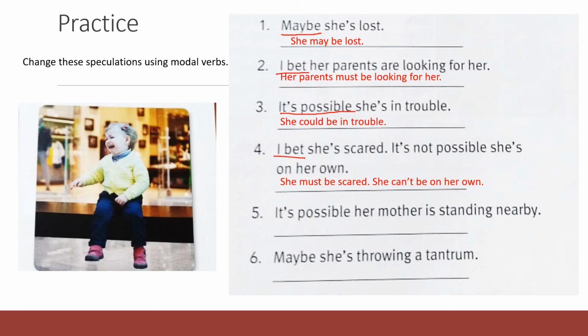Number 5, it's possible her mother is standing nearby. Again, we have the expression it's possible, so we have to use could. Her mother could be standing nearby. And the last one, maybe she's throwing a tantrum. Maybe is the key word. So here we can use she must be throwing a tantrum or she may be throwing a tantrum.